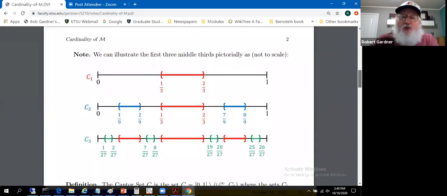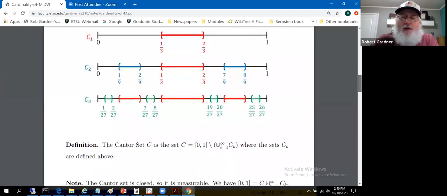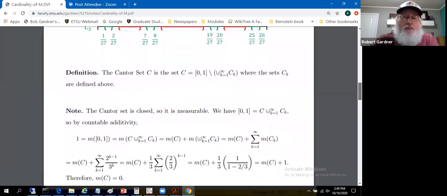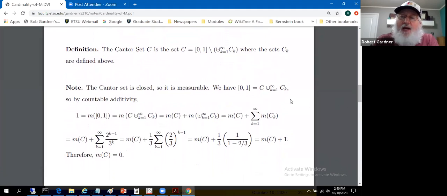A good question for us would be: is the Cantor set measurable? Yeah, it's measurable. Its complement is the union of those little C sub k's. Those little C sub k's were all open intervals. So its complement in the interval 0, 1, the relative complement, is open. So the Cantor set is closed. It's a Borel set, and it's measurable.